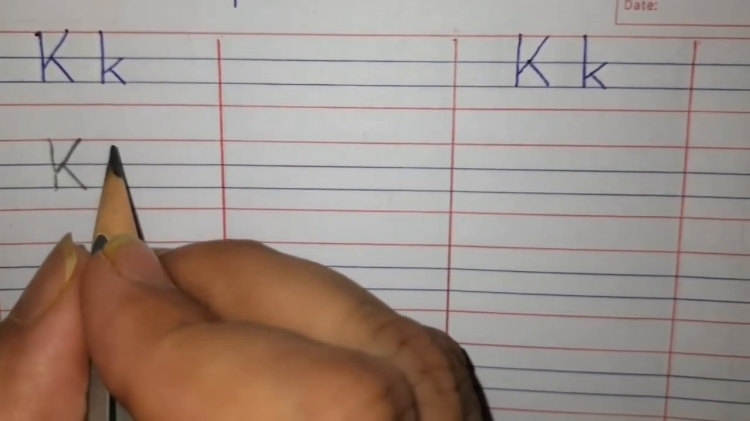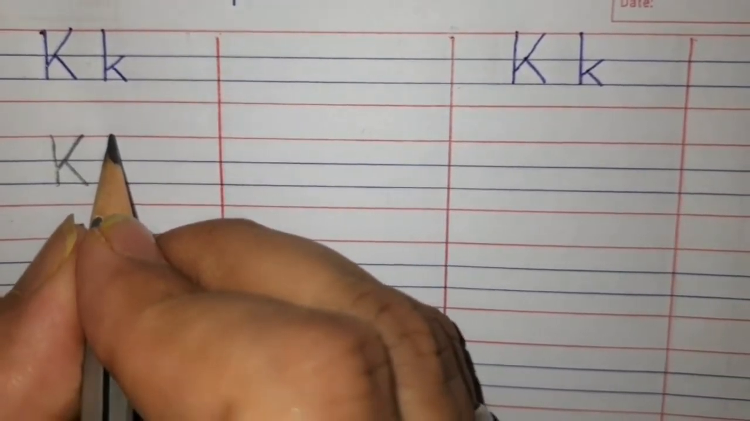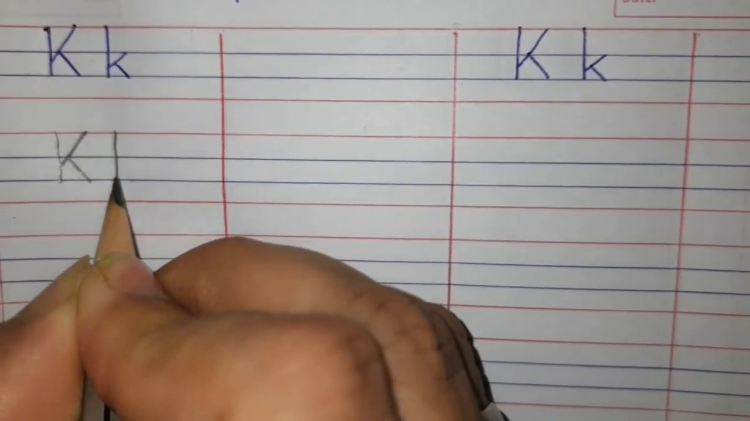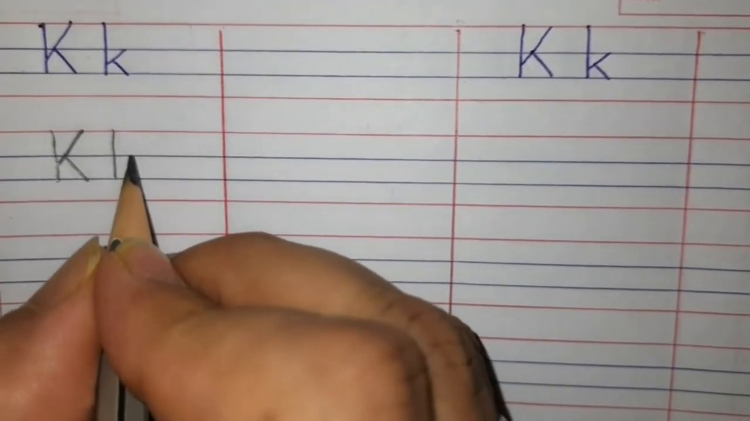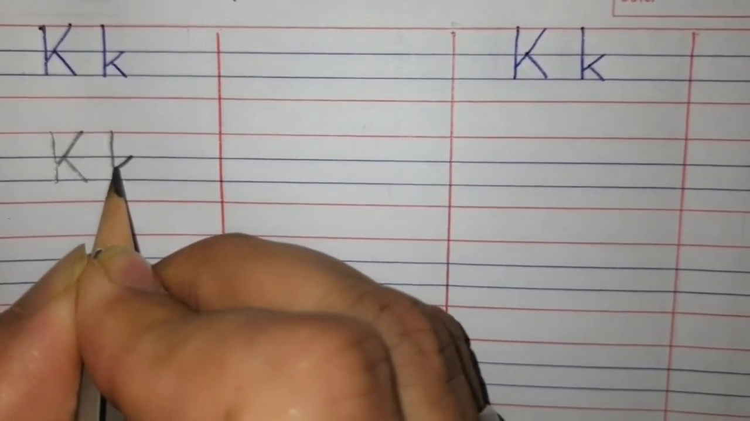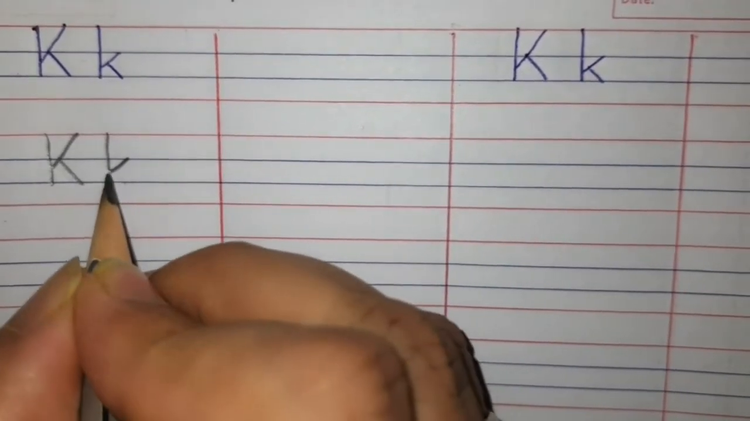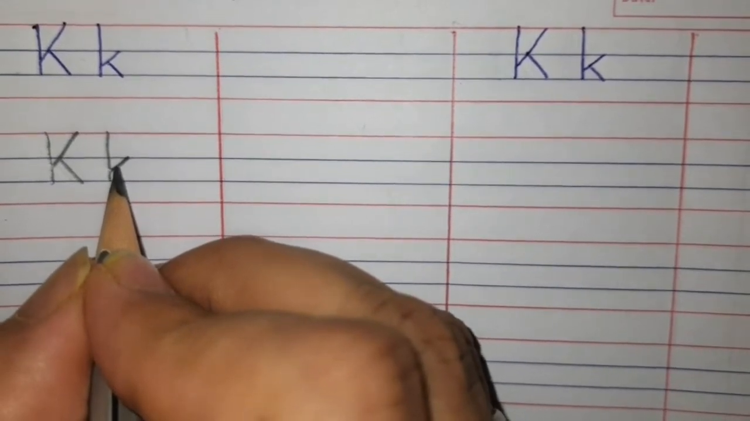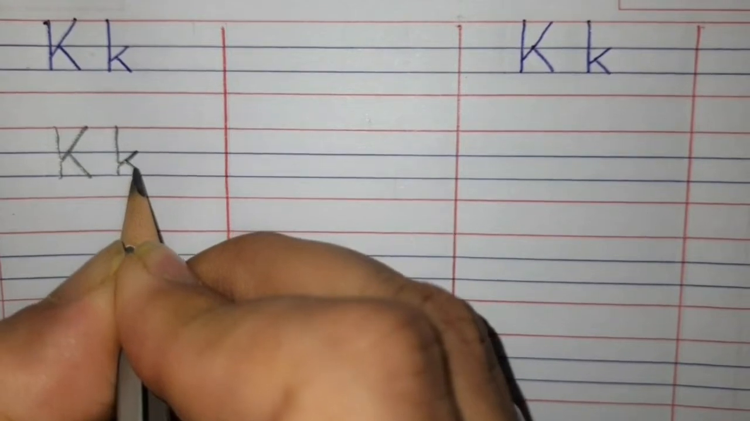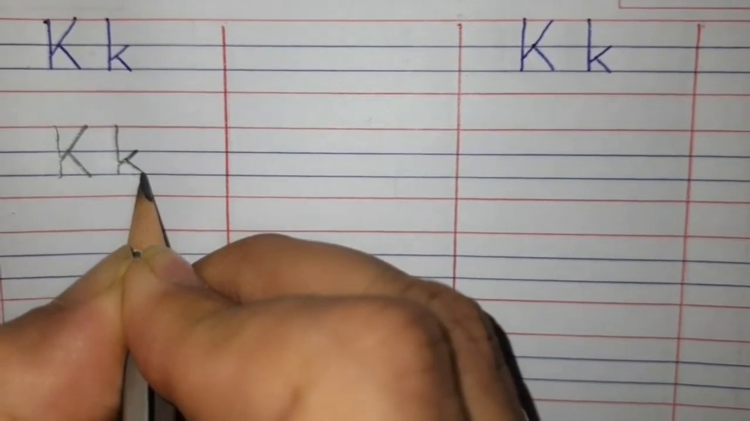Now we will write small k. From the first red line till the second blue line, standing line. From the first blue line, slanting line, touch the standing line. Then leave little bit space and do slanting line and touch the second blue line.